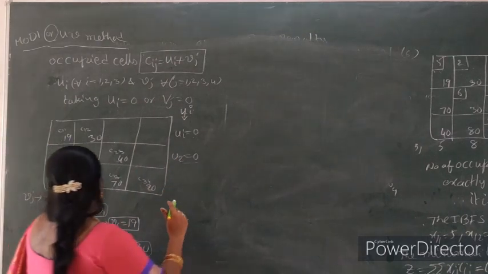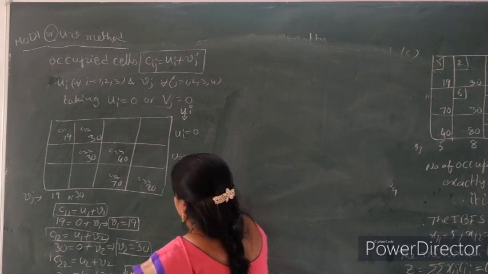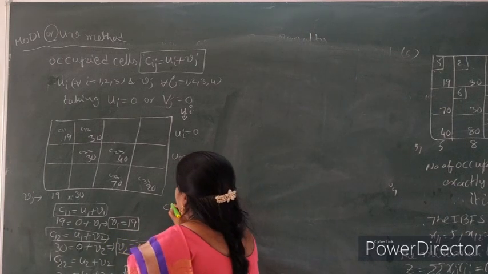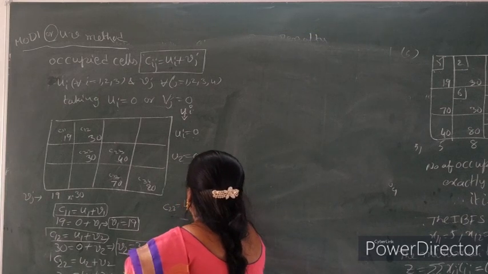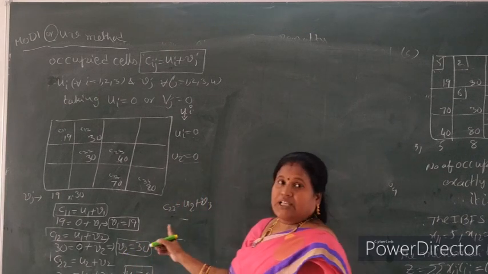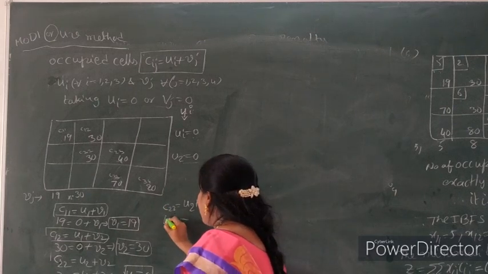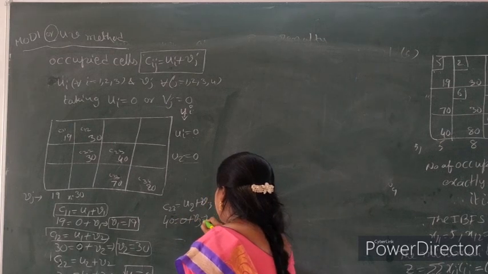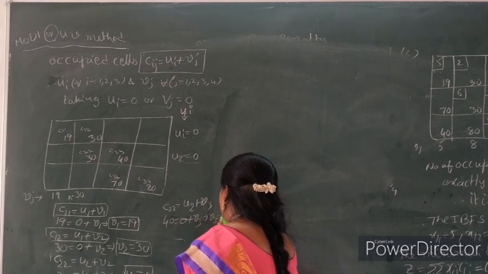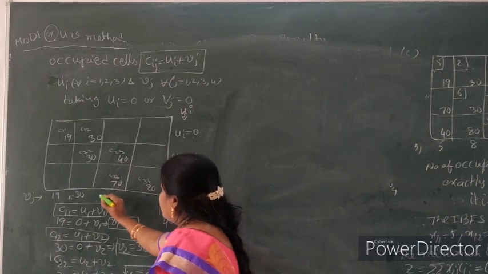Now we find out again C23. So C23 equal to U2 plus V3. Here C23 value is 40. U2 0 plus V3. Now what is the V3 value? V3 value equal to 40.